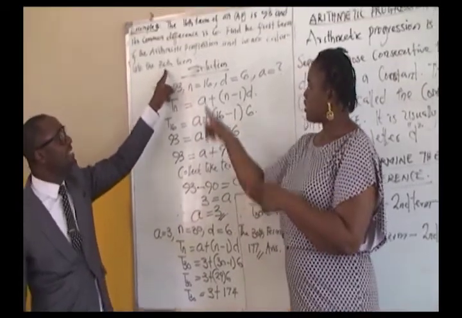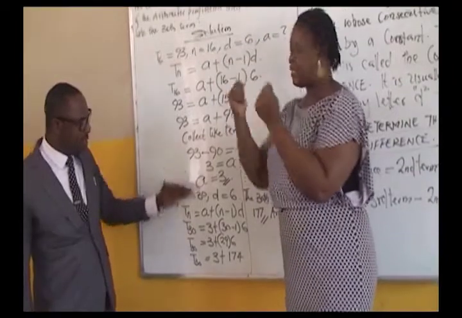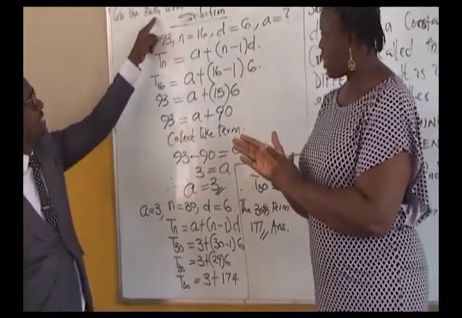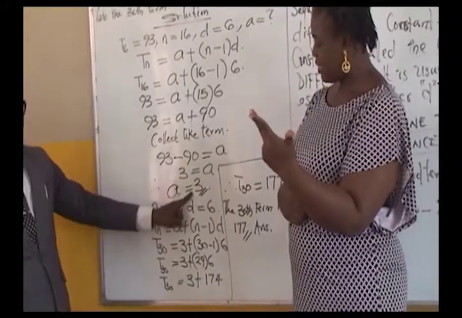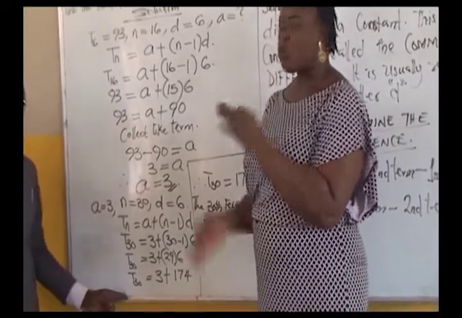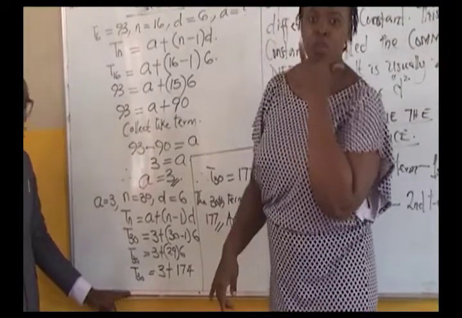To establish the last question quickly is that you must not stop there. You must establish the 30th term. This one will give you your marks. By following these steps, you must establish the second question and hence calculate the 30th term. A is 3. From our calculation, if you got this first term wrongly, it will affect the second solution. And that's why you must be careful. It's not a direct question.